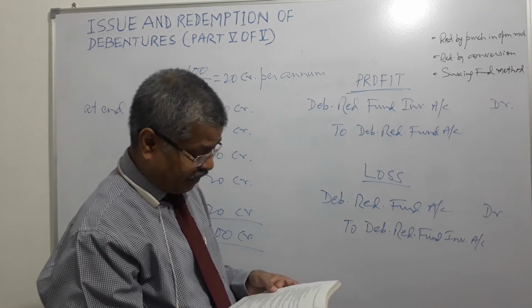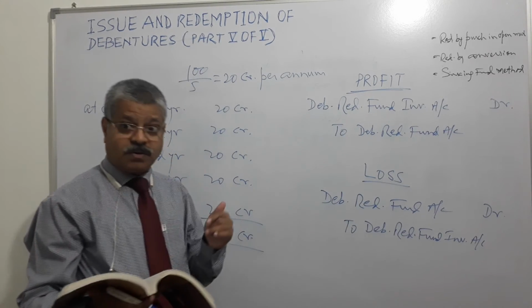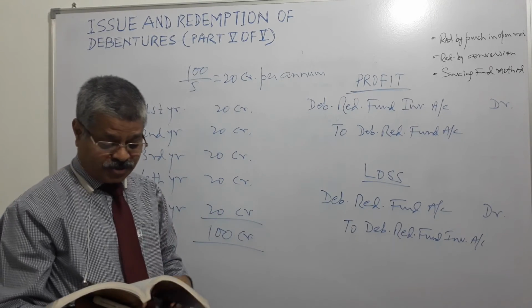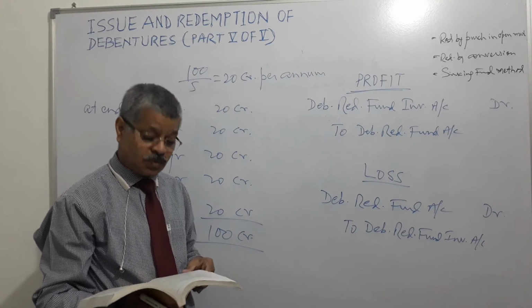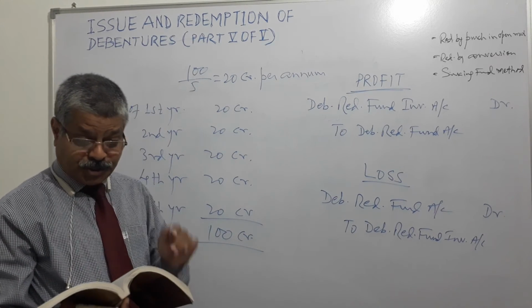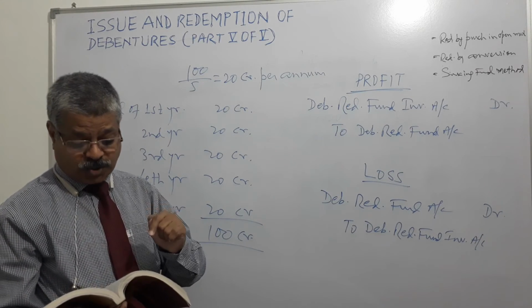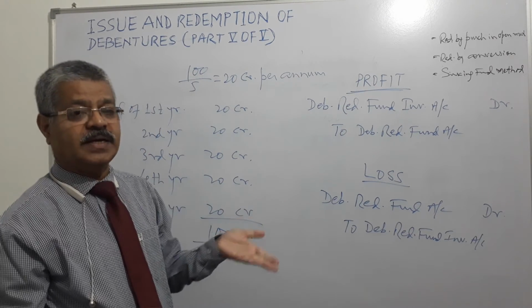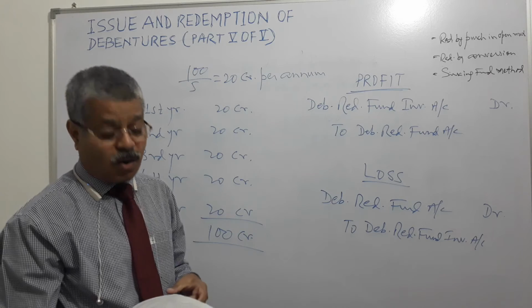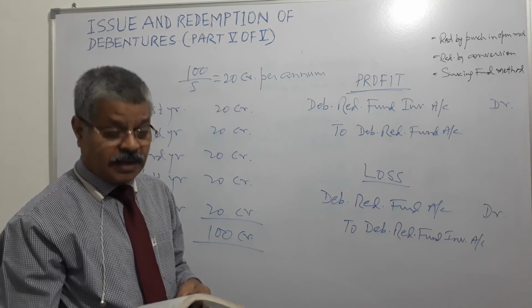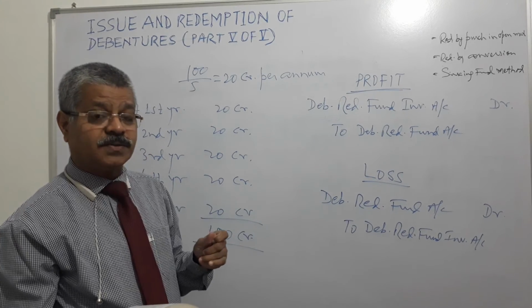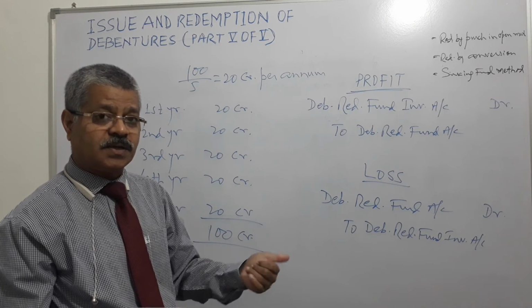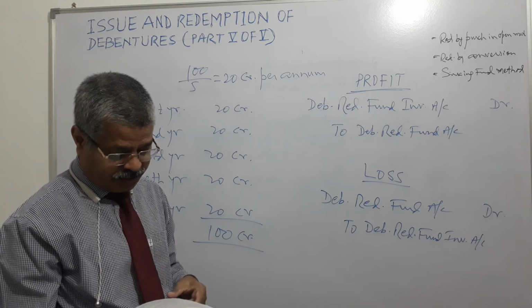Now what is happening? For amount due to debenture holders on redemption, what will happen? Debit debentures account, credit debenture holders account, right? And for payment to debenture holders, debit debenture holders, credit bank account, right?